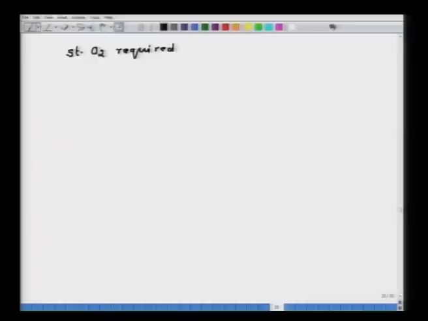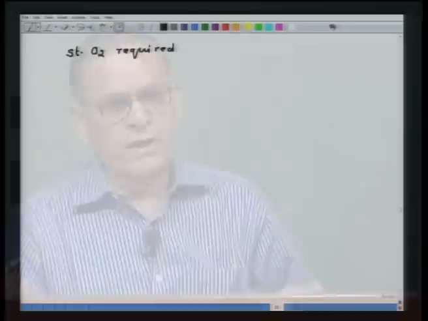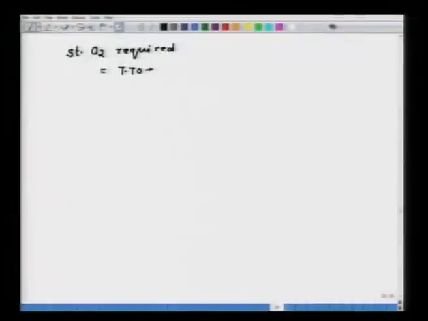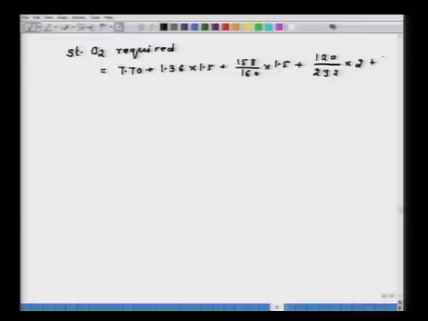Now, repeatedly I am telling you, if I say stoichiometric or I say theoretical amount, it is one and the same thing. So, that will be equal to 7.70 plus 1.36 into 1.5 plus 158 upon 160 into 1.5 plus 120 upon 232 into 2 plus 5 upon 12.